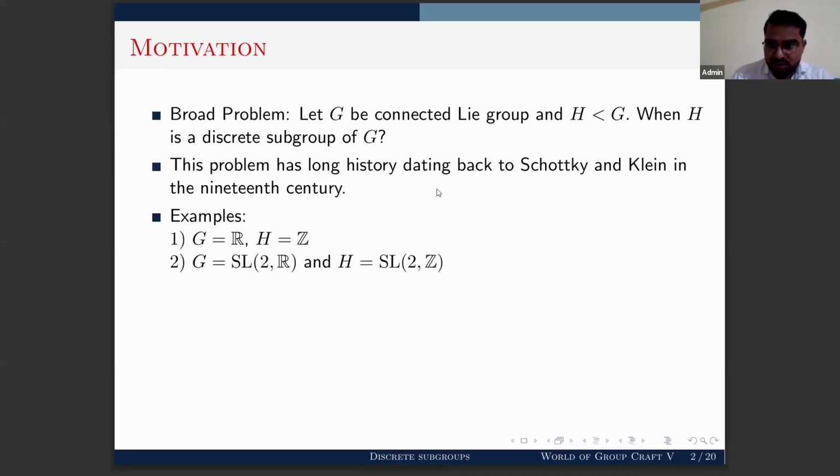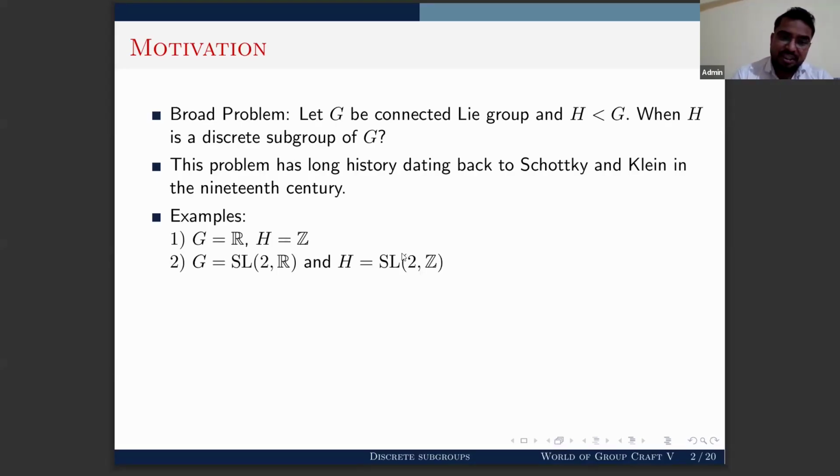If you want to see quick examples of a discrete subgroup, take G as the set of all real numbers. It forms a group under addition. If you take H as the set of all integers, then it is a discrete subgroup of R. Another example: take G as SL2R, the 2 by 2 real matrices having determinant 1, which forms a group under multiplication.